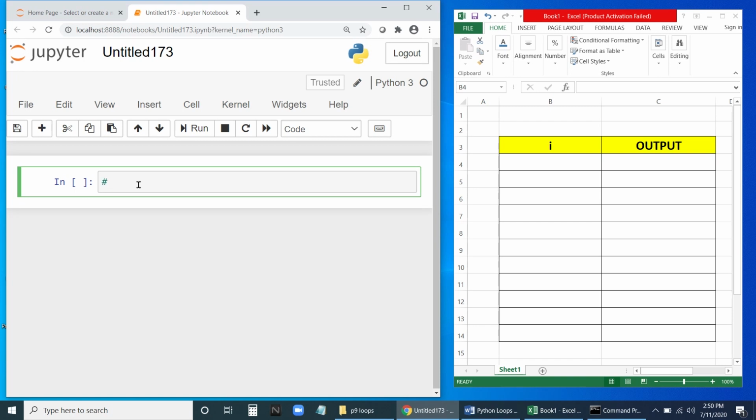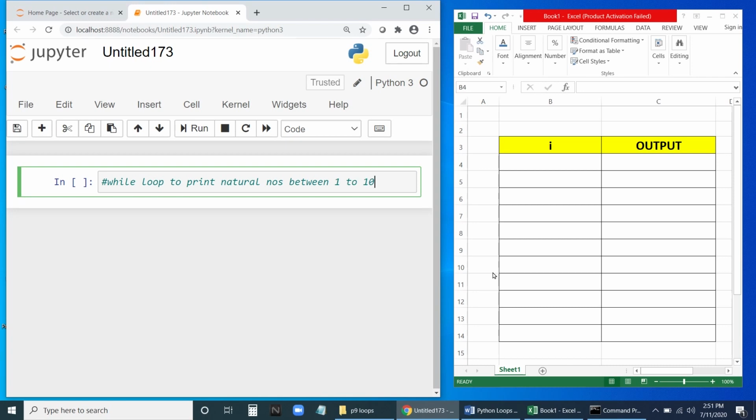So let us have a comment here. While loop to print natural numbers between 1 to 10.